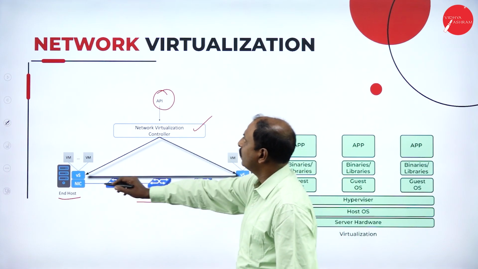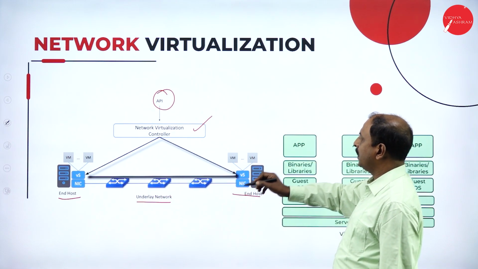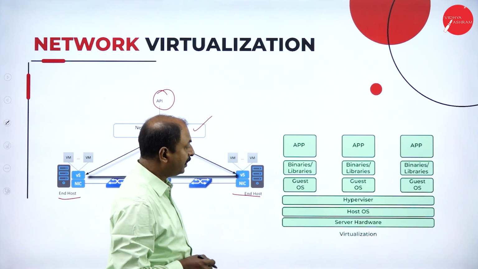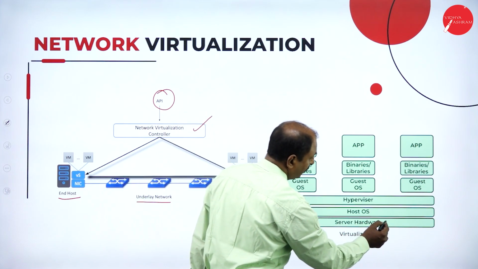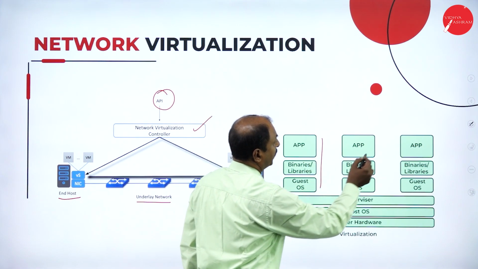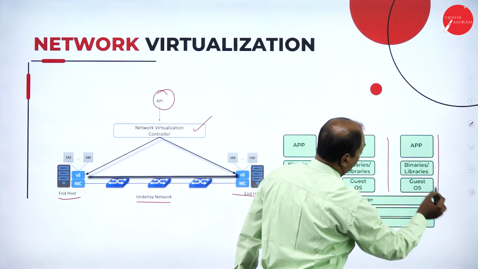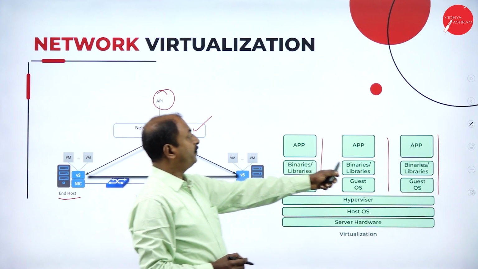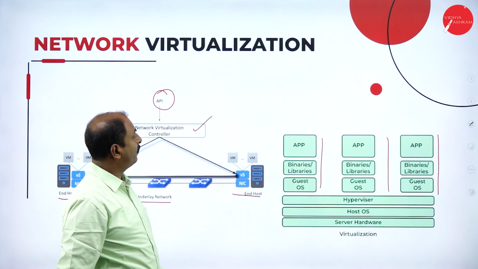So this is how we create a network virtualization environment. And if you look at another diagram here, this is the hardware, and this is the hypervisor, and these are the different users or environments through network virtualization. All these are different network virtualization environments.